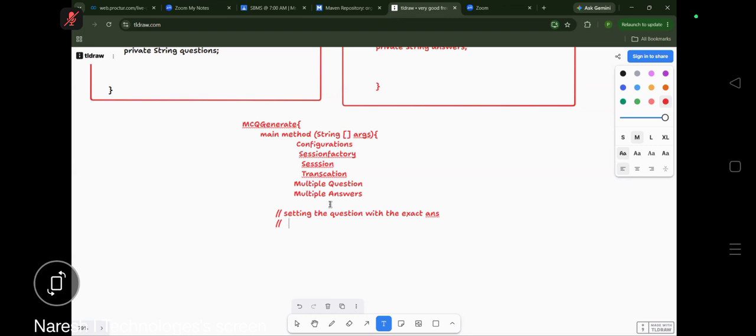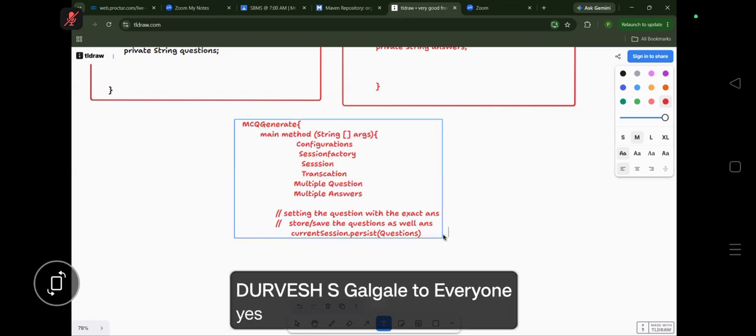After that we are going to store or save the questions as well as the answers. That's the missing term in your mind. Current session dot persist of. Are we saving the questions, guys? Yes.